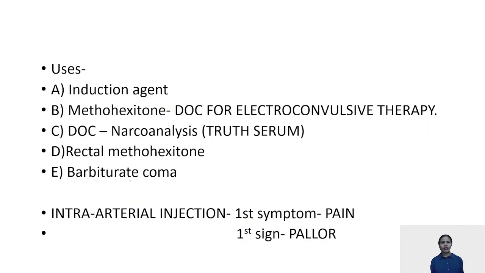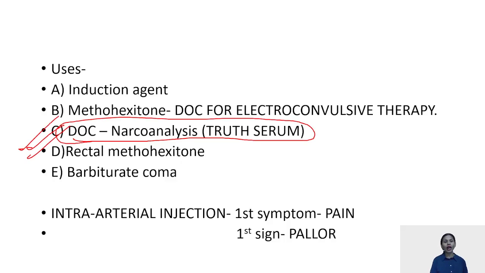Uses as an induction agent. I've already told you methohexital is the drug of choice for electroconvulsive therapy. Now, thiopentone is the drug of choice for narcoanalysis, or it is used as truth serum. Just imagine giving thiopentone can lead you not to speak lies. It's a truth serum used in narcoanalysis.